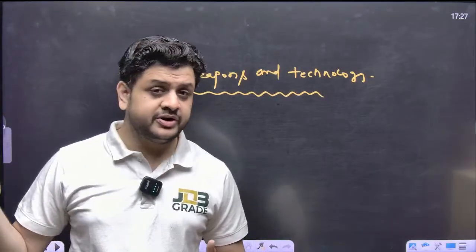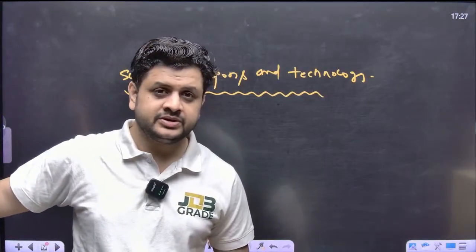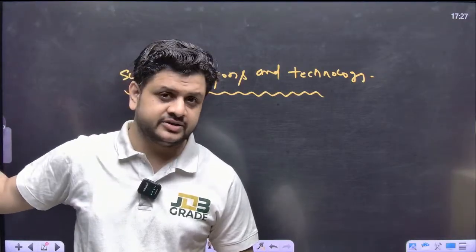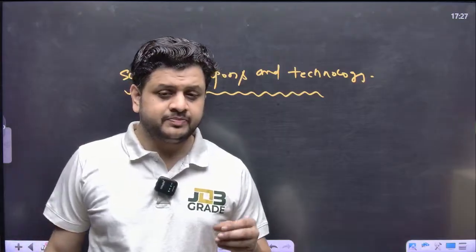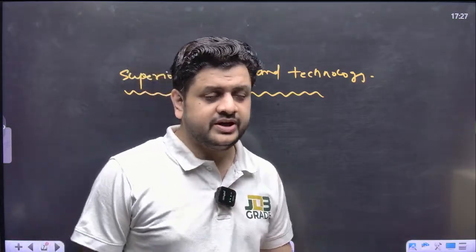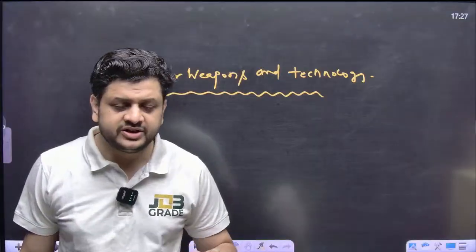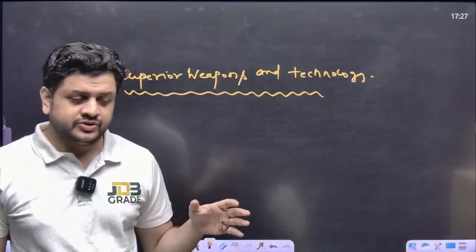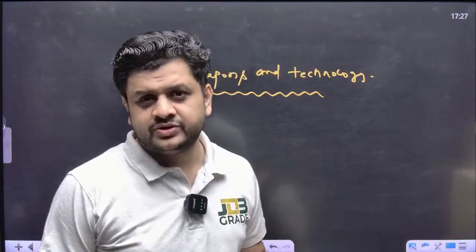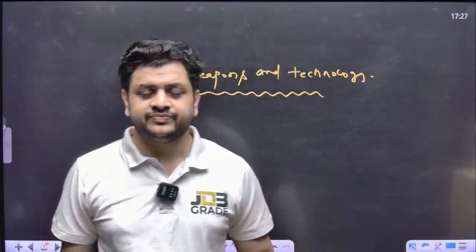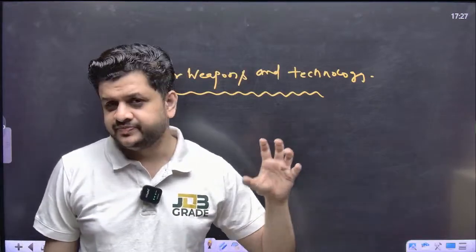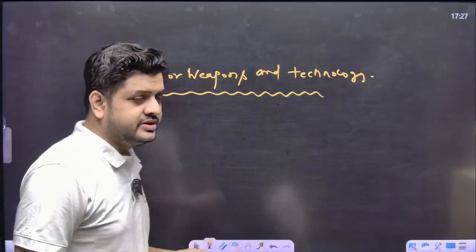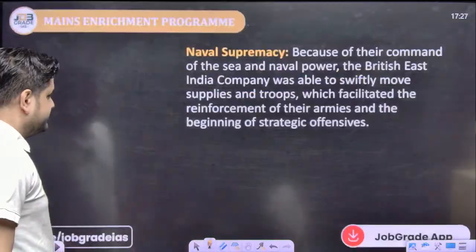And the British were technically superior. Their guns were faster, their artillery was lighter, and they completely outgunned and devastated the enemy's army. Right? So this point proved the importance of technology in the warfare of that time. The British had superior weapons and technology.